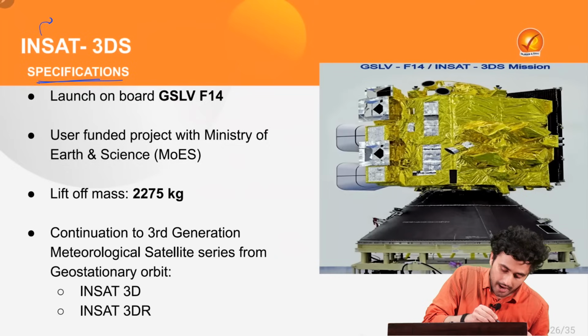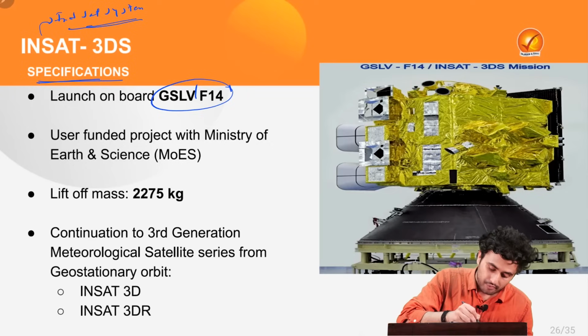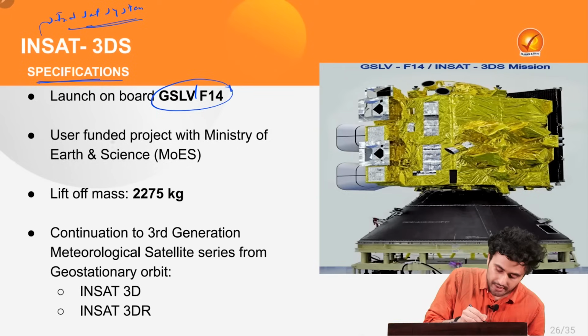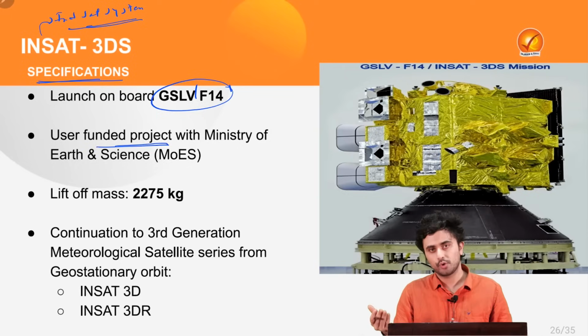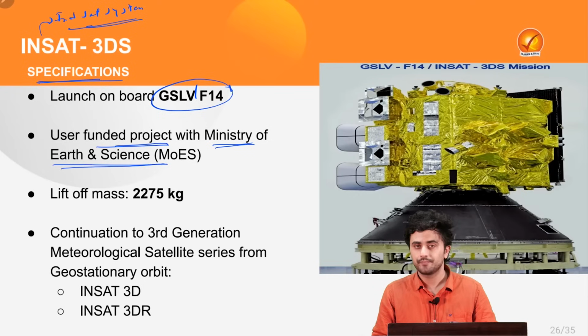Well, INSAT stands for Indian National Satellite System. And this satellite is going to be launched on GSLV, or Geosynchronous Satellite Launch Vehicle, F-14. Now, this satellite is a user-funded project in collaboration with the Ministry of Earth Sciences.